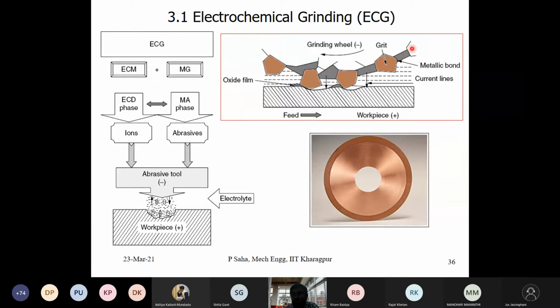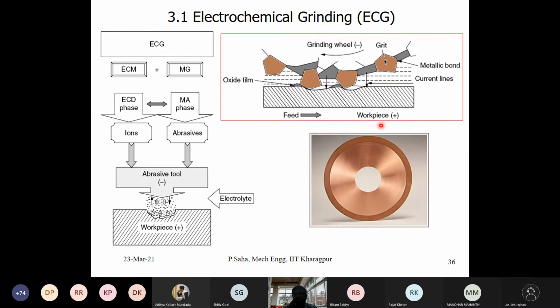During the brazing process it was in a molten state, but once the heat source is withdrawn, it solidifies, by which time the grits get embedded onto the circumference of the wheel. So this is the peculiarity of the grinding wheel we will be using in electrochemical grinding, or ECG in short form.